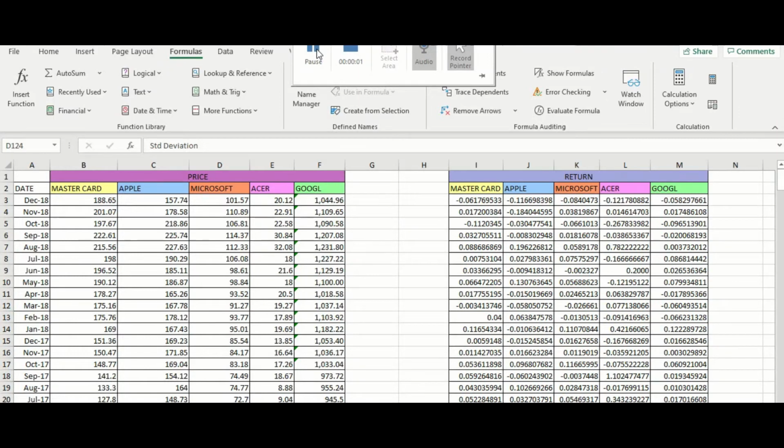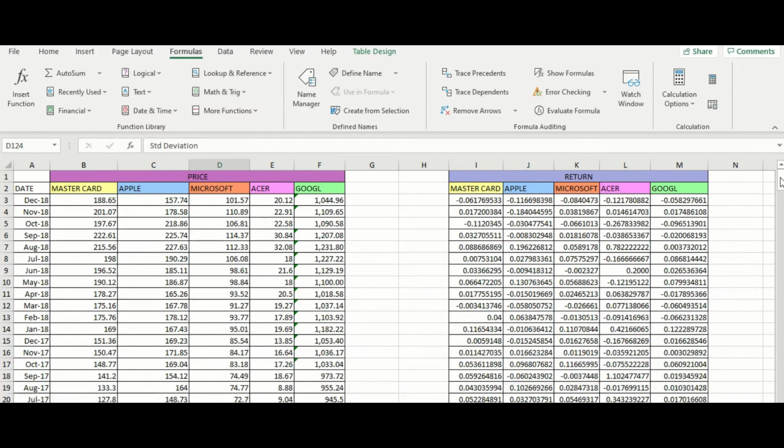Okay, I would like to continue with the formula for expected return for project 2. To find the return, the price of today minus the price of yesterday, and the result is divided by the price of yesterday. After that, we can find the expected return and standard deviation, because the formula of expected return is the average of the return of its stock throughout the years from 2009 until 2018.